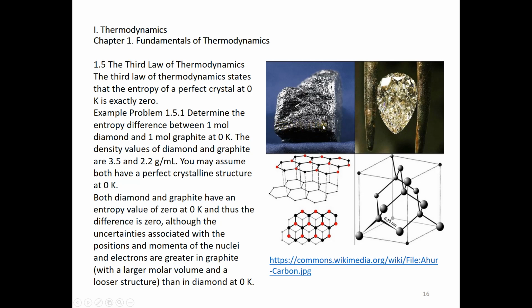In this case, can we say the energy is more dispersed in graphite, and then graphite has a higher entropy than diamond? Well, the answer is no, because both diamond and graphite have a 0 entropy at 0 K, and therefore the difference is 0.